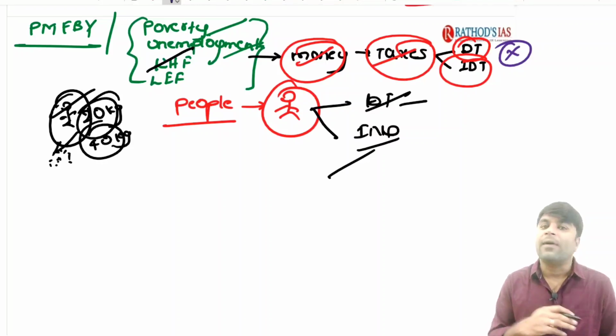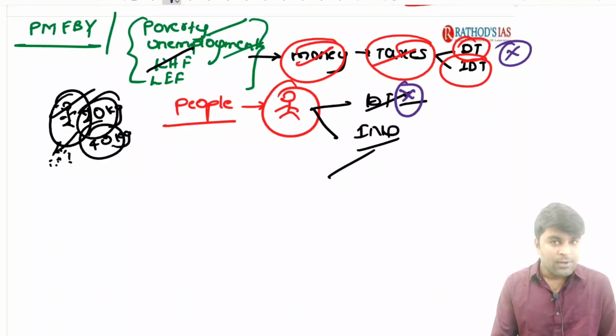Now, many of the states have exempted it. That's the reason why it does not come into the limelight. So, leave aside the direct taxes. The farmer's income is not taxable in the country.